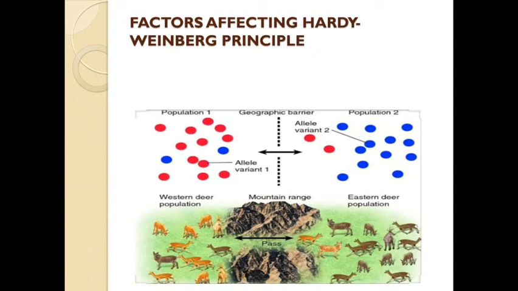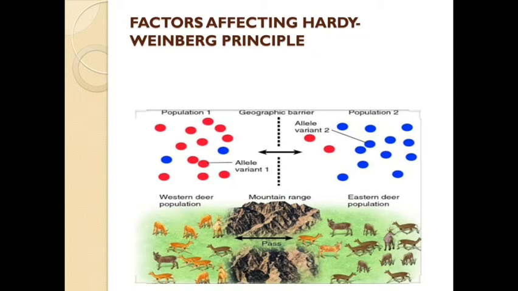Can you see that two members of the western deer population have flowed towards the eastern deer population, and from the eastern deer population some have flowed towards the western, or we can say migrated.